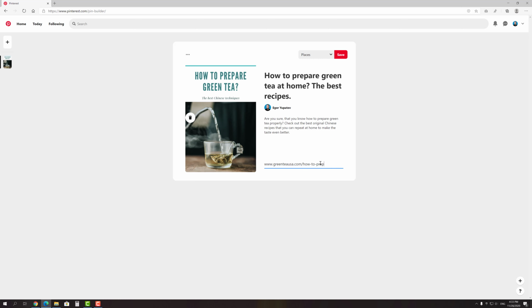Since it's just a pin example and I don't have a website about green tea, I'm free to enter the link that I want. Alright, and the last thing we have to do here is to create or select a board for our new pin. Since green tea preparation is too narrow a keyword, I think it will be better to choose the ready-made board green tea recipes. Also, we can add some related hashtags in the description. And we are done. Now our pin is perfectly optimized for the search and ready to be published.